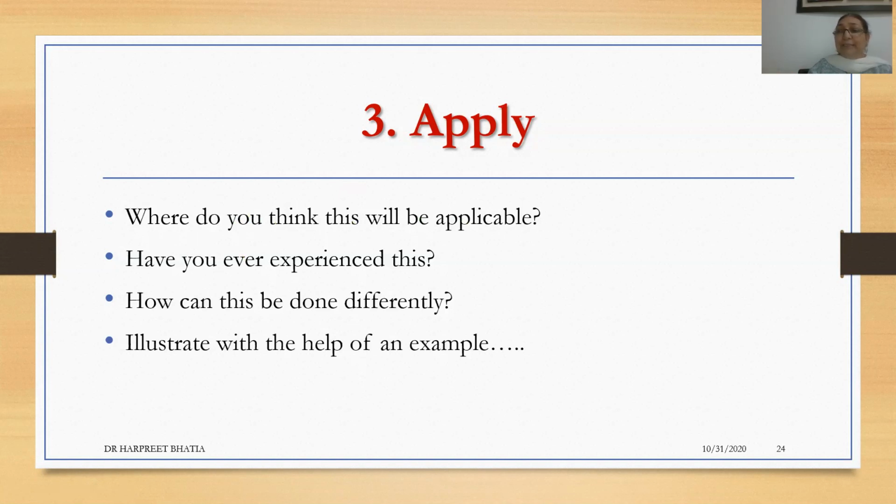Have you come across this in your life sometime? Or you can ask questions like, how could this have been done differently? So they are applying the information they have received to answer these kinds of questions. A little bit more thinking has to be done, not just a reproduction of whatever they have memorized. Then another type of question that we can ask is, illustrate with the help of an example.